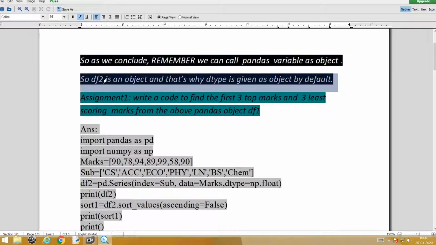You need not copy these two sentences into your notebook. It is just for reference.